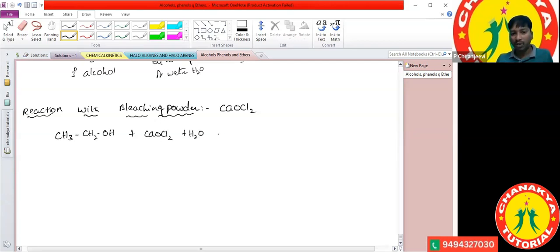It forms chloroform, CHCl3, plus (HCOO)2Ca, calcium formate. So this is the product that is formed.